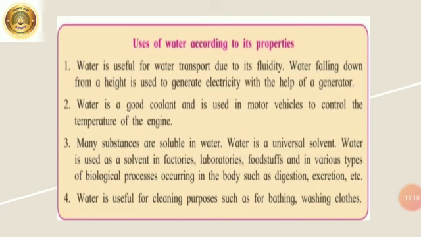Uses of water according to its properties. Water is useful for water transport due to its fluidity. Water falling down from a height is used to generate electricity with the help of a generator. Water is a good coolant and is used in motor vehicles to control the temperature of the engine. Many substances are soluble in water.